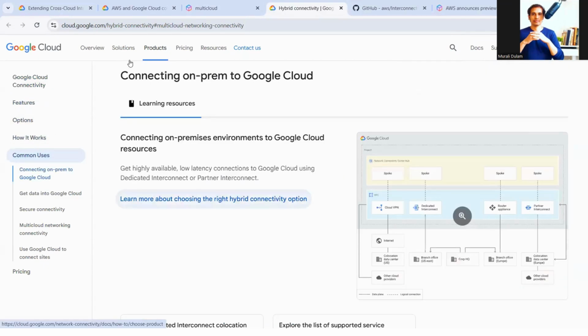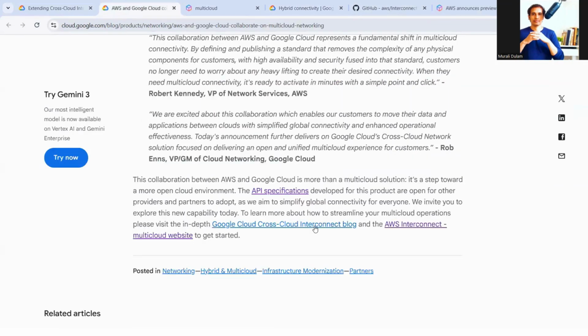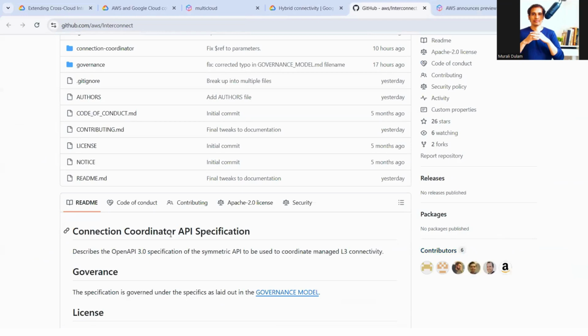And apart from that, APIs for developers. Here they opened APIs also. Just go through this documentation. You see, the API specifications developed for this product are open for providers and partners to adopt. Okay, so here you can see, just go through this GitHub portal as well for providers and API specifications.